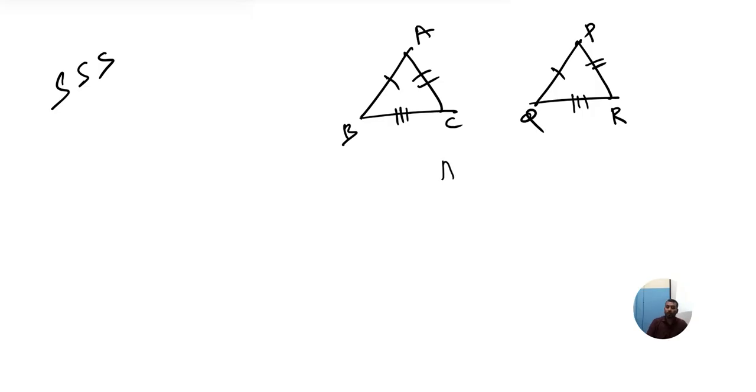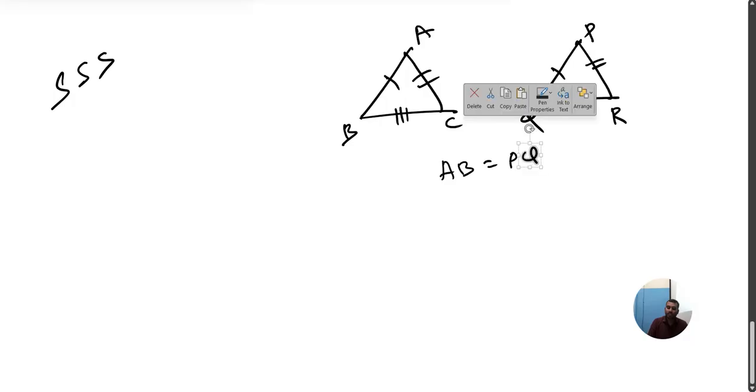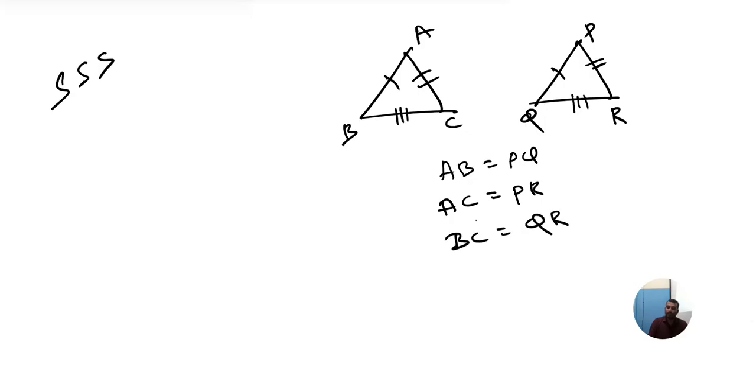How? Because side AB is equal to side PQ, side AC is equal to side PR, side BC is equal to side QR. So the triangles are congruent. This is the property of SSS. This is called SSS. Any doubts? Good.